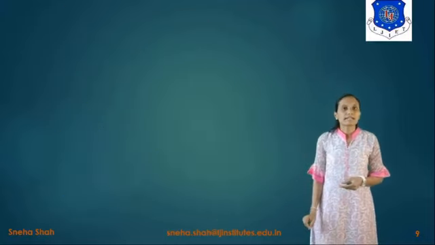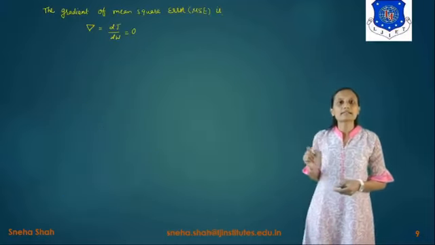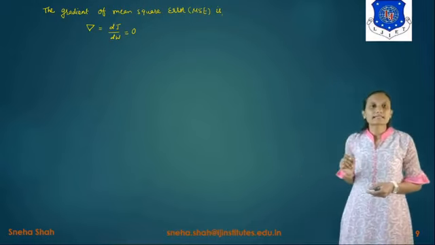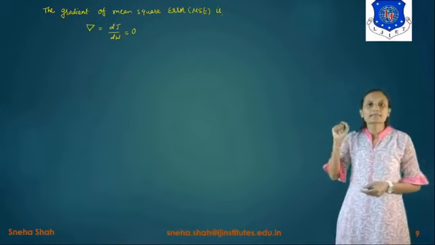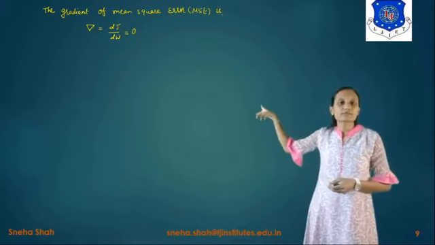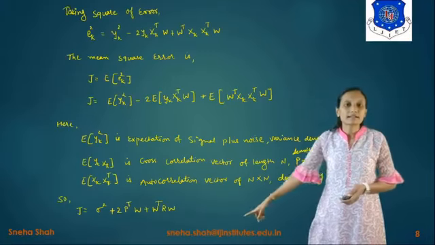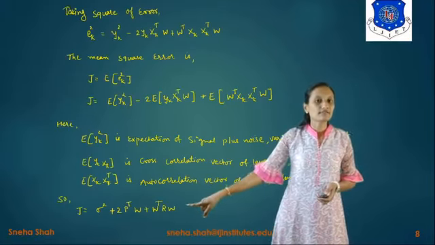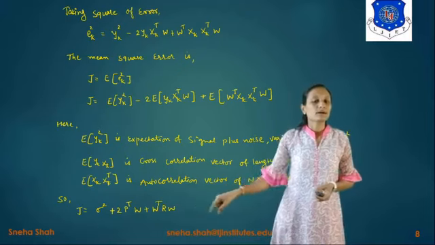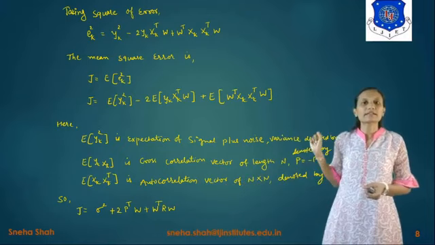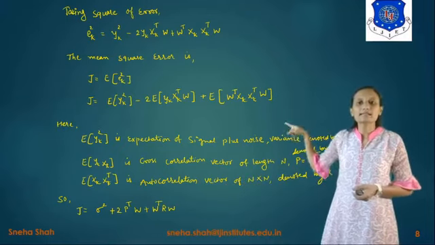Now if you are finding the value of the gradient of the mean square error, the gradient is represented by del, and its value equals dJ by dw equals 0. So basically if we take this value as J, and take the differentiation of this with respect to w, it will be represented as dJ by dw, and we equate it to 0.